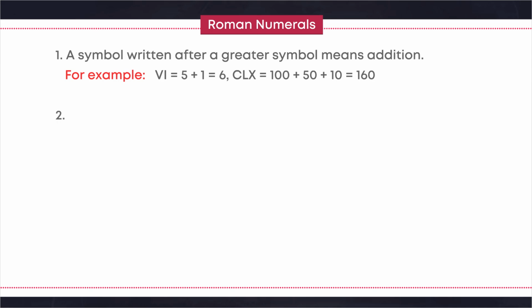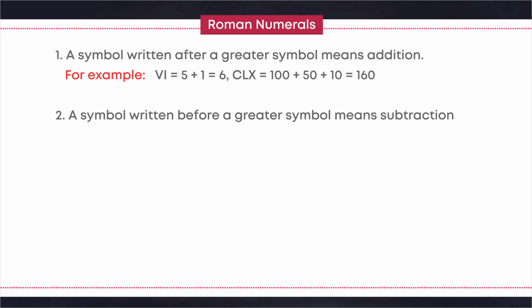Two. A symbol written before a greater symbol means subtraction. For example, IX is equal to 10 minus 1 is equal to 9. CD is equal to 500 minus 100 is equal to 400.